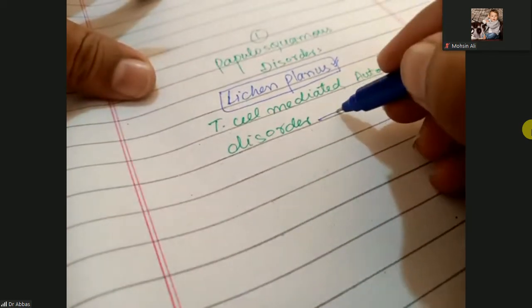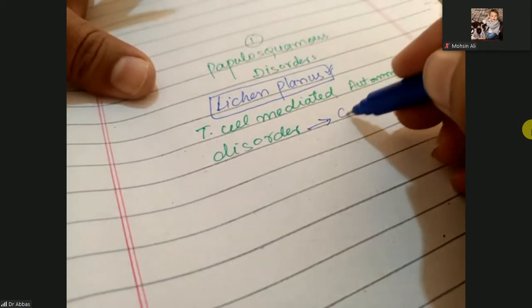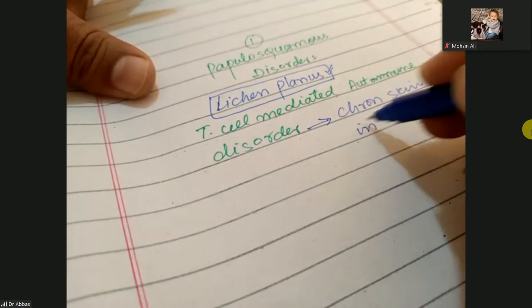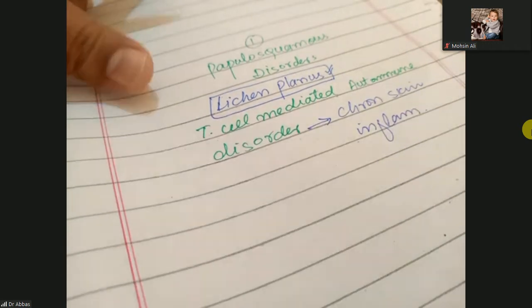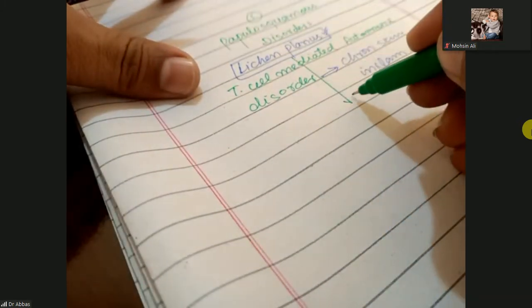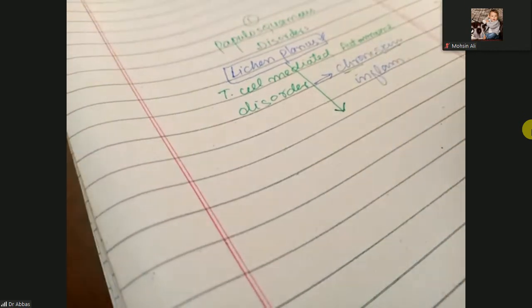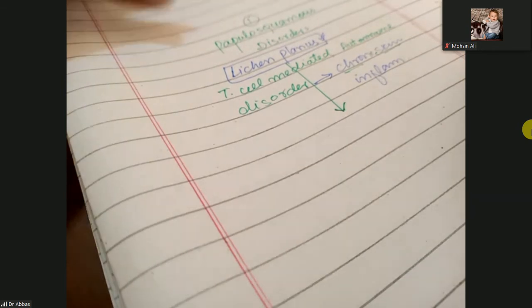That will result in chronic skin inflammation. Clear? So T cell mediated autoimmune disorders result in chronic inflammation of the skin. Most commonly in lichen planus, chronic skin inflammation involves all the sites of the body.